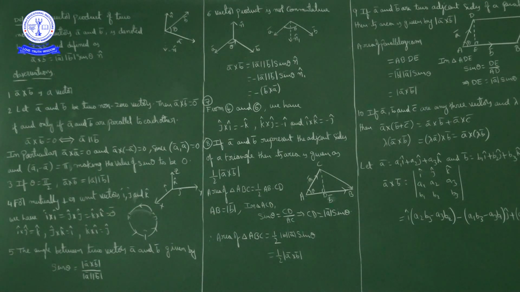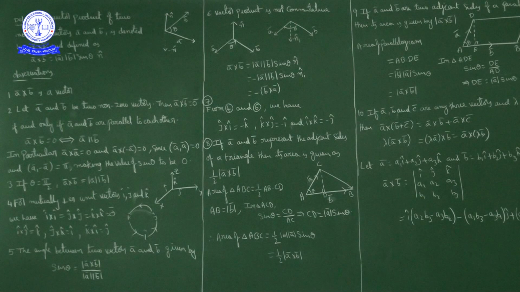Now a particular case of this one: the x axis, y axis and z axis are three mutually perpendicular vectors. I cap is a unit vector along the x axis, j cap is a unit vector along the y axis, and k cap is a unit vector along the z axis.